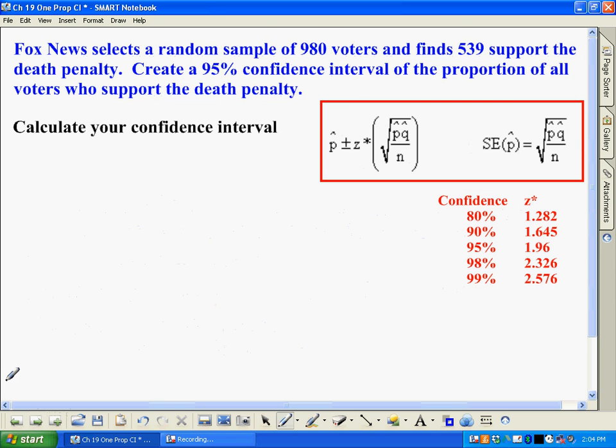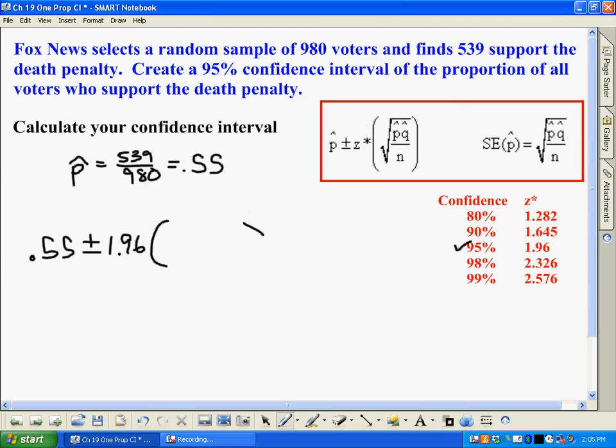So how do we do that? There's a basic formula over here, and you can see it in the box. We take our sample proportion, and if we recall, our sample proportion was 539 divided by 980, and that ended up being 55%. So I'm going to put 55% over here, and then we go plus or minus, and then we have what's called a Z star. The Z star for 95% ends up being 1.96, and I'll show you why it is 1.96.